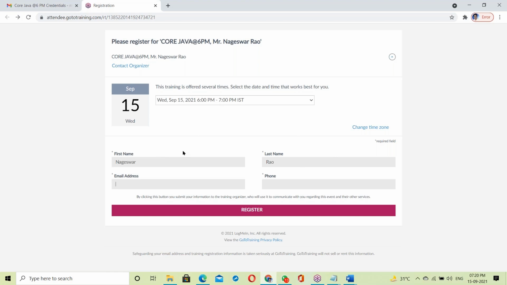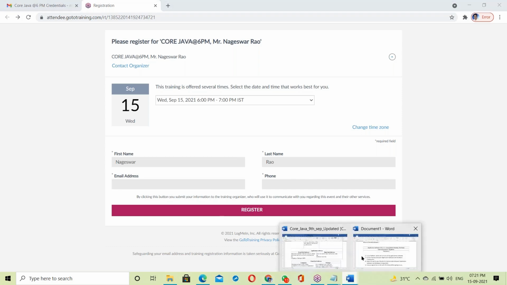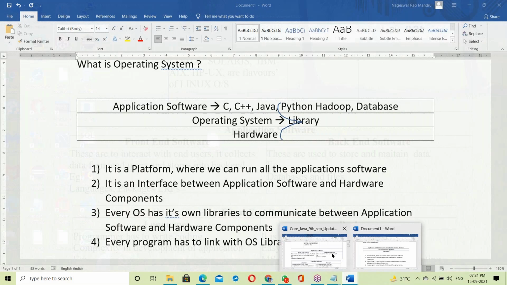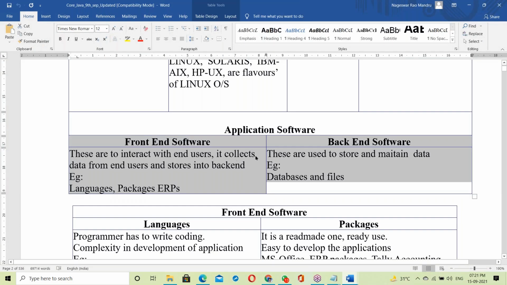So the front end interacts with the end users. We are the end users of this application. This front end takes data from you and stores it to some location. That location is called the back end. Back end is to store the data. Front end is to collect data from users. Front end interacts with the end users, collecting data from users and storing it to the back end.